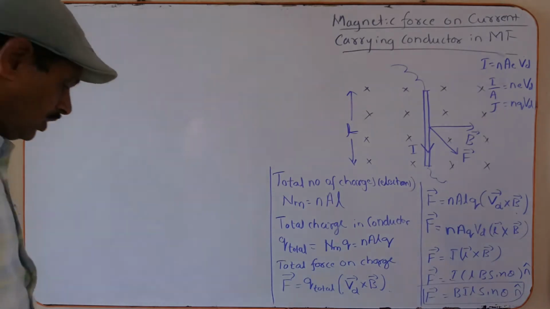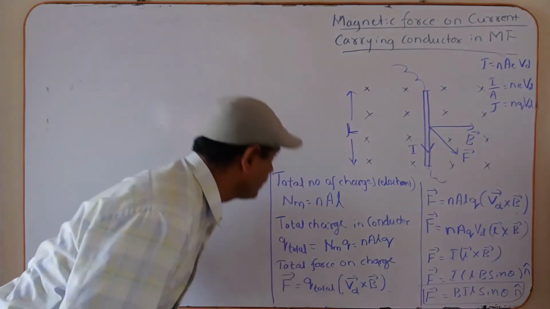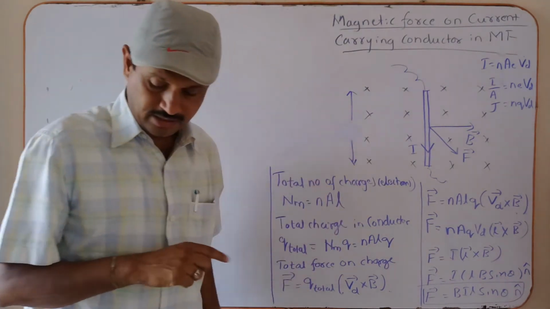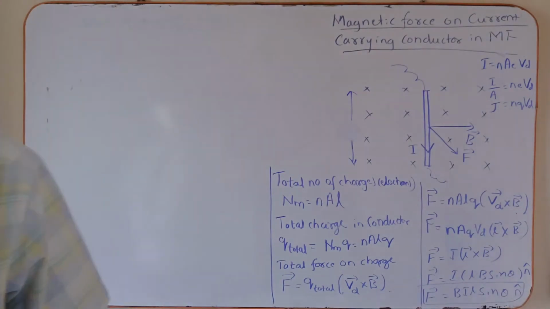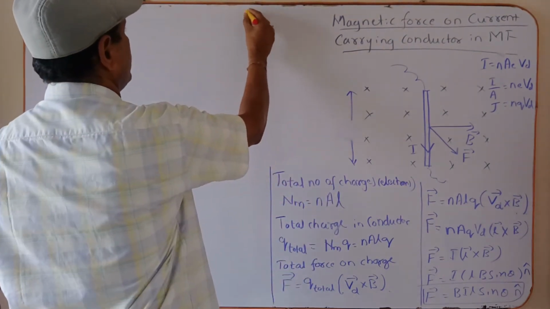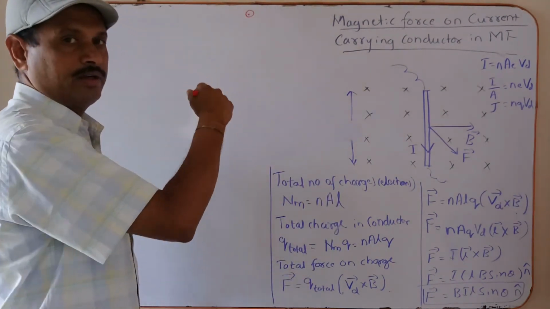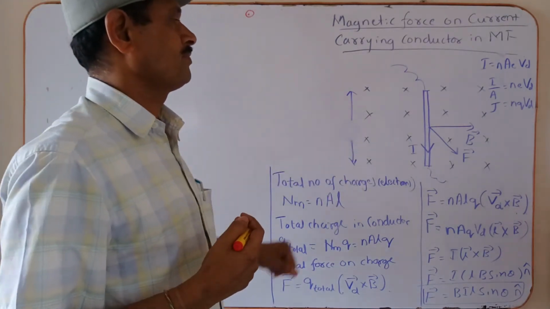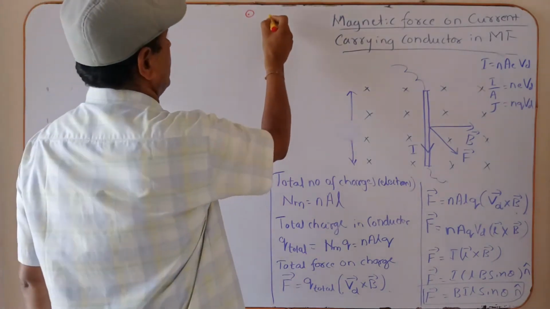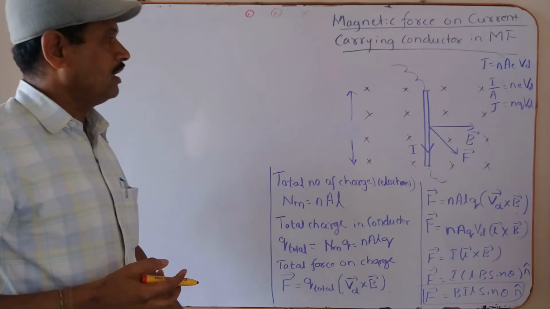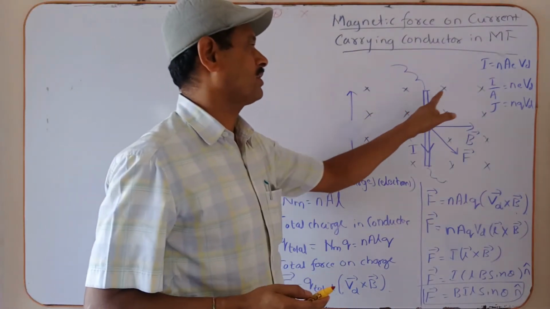We draw a dot and make a circle, or draw a cross and make a circle, or only a cross. That is said to be the representation of the magnetic field. A dot means the field is outward, away from the plane of the paper, and a cross mark, either like this or like this, represents the magnetic field going inward.